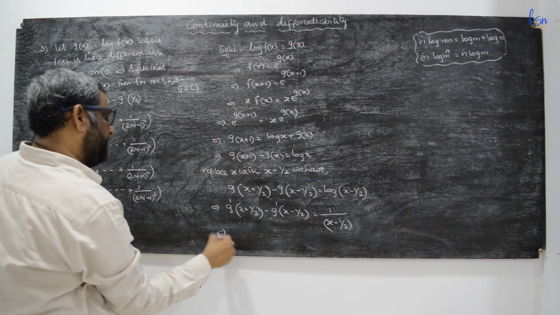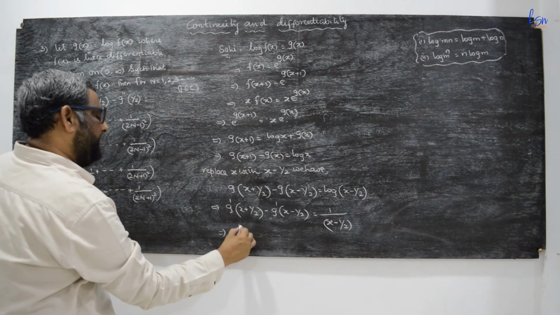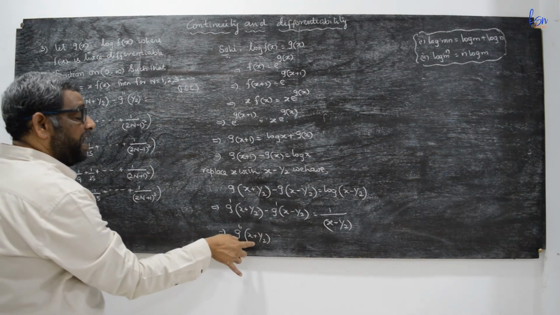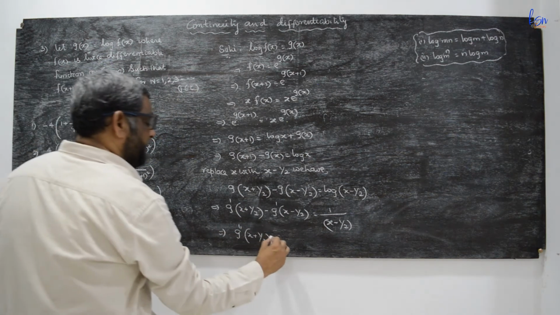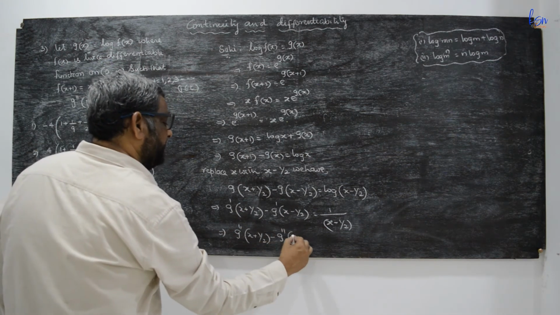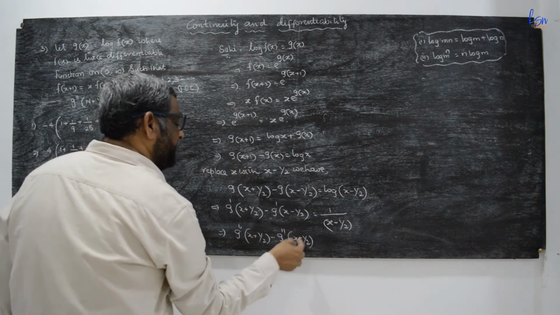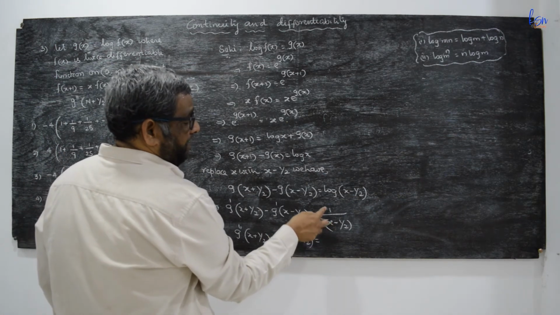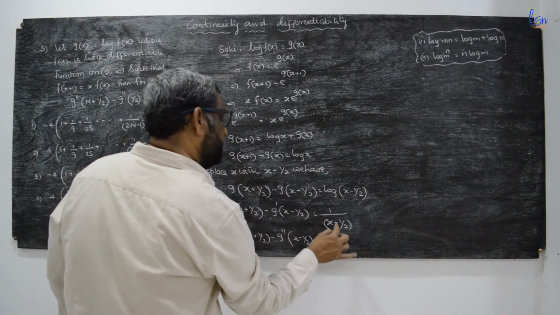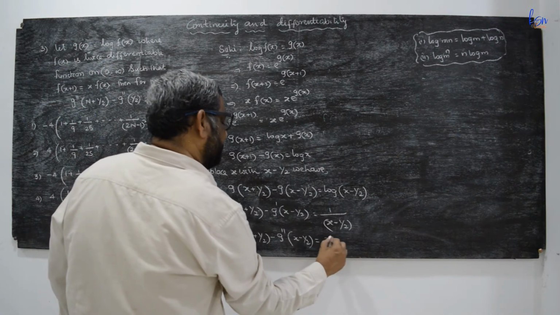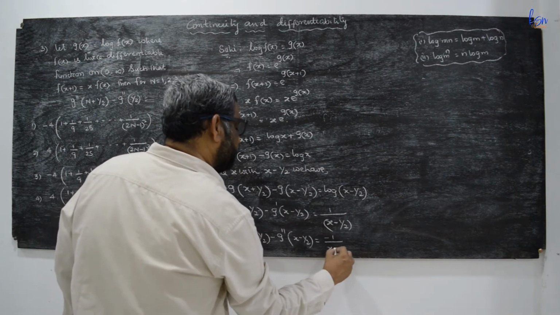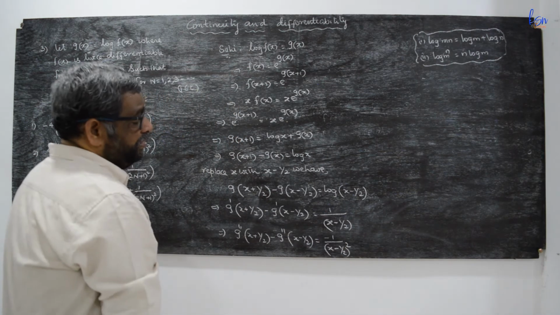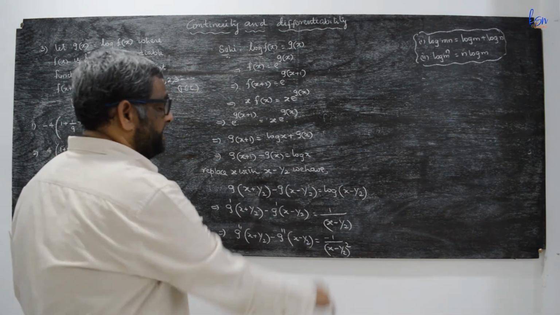So we'll again differentiate. This is g double dash of (x plus a half) into the derivative of x plus a half, 1, minus g double dash of (x minus a half) into the derivative of x minus half, 1, is equal to, this is 1 by (x minus half), which is nothing but (x minus a half) whole power minus 1, that is minus 1 by (x minus half) whole square, into the derivative of x minus half, which is 1.